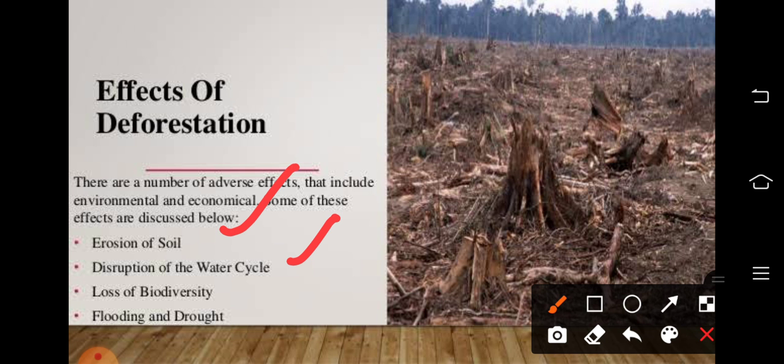Do you know the water cycle? What is that? It is the cyclic action of water from one form to another in the atmosphere or on the earth's surface. That is called the water cycle. So deforestation disrupts the water cycle because plants play an important role in maintaining the water content on the earth.